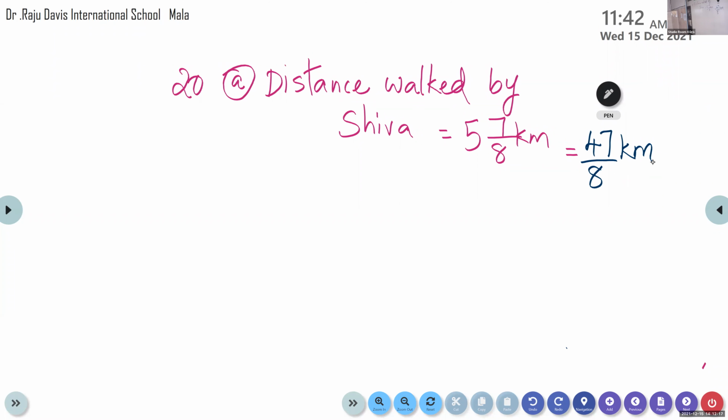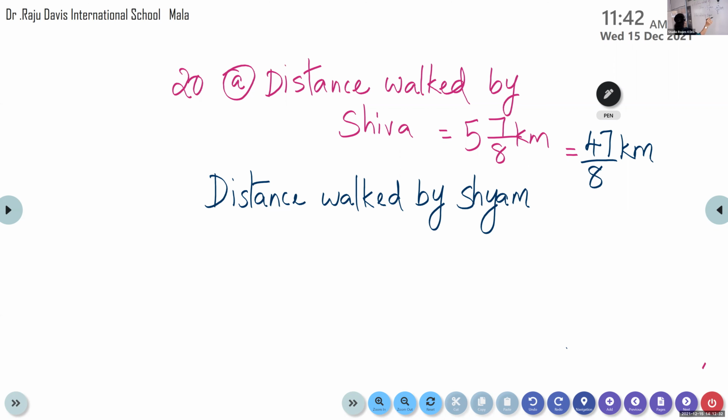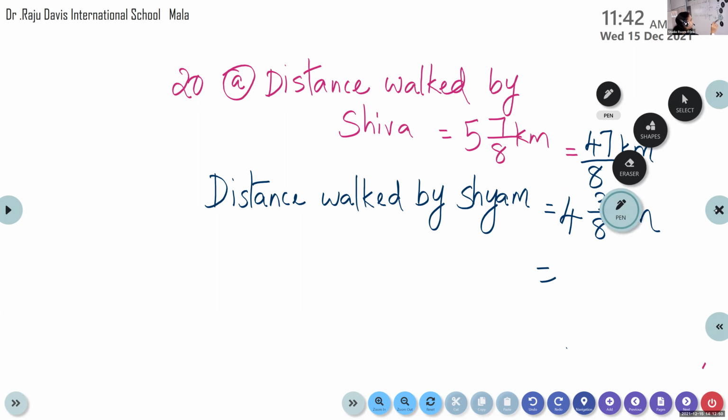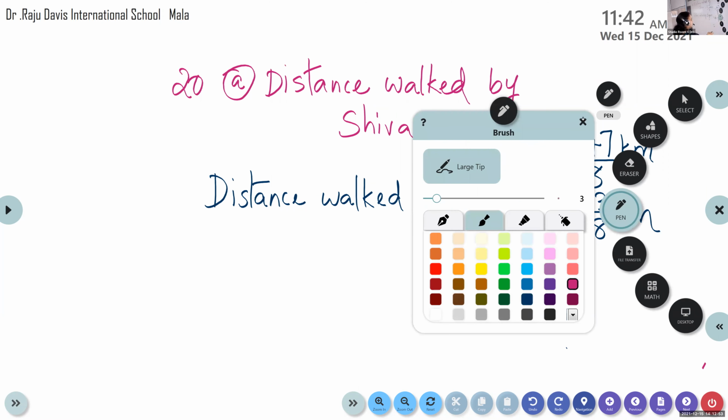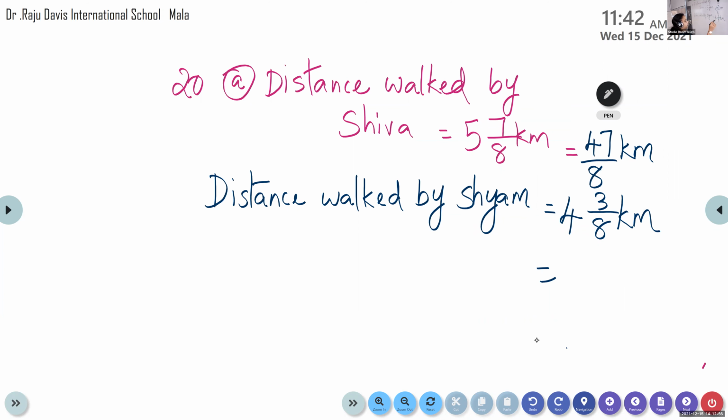Find out the answer. Same for Shyam. Distance walked by Shyam. Can you give me the mixed fraction given for Shyam? Look at the question. 4 and 3 by 8. Very good. Now, children, that much kilometer. Now you can convert again. You have to multiply 4 and 8. Then you have to add.